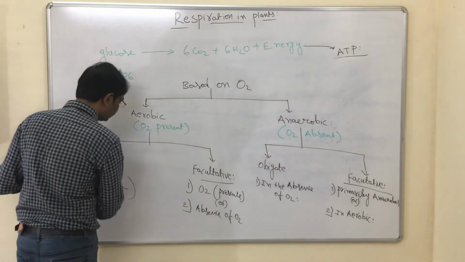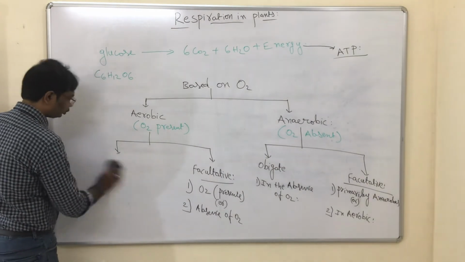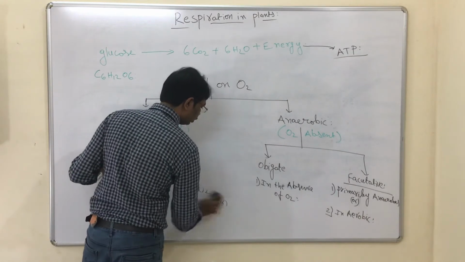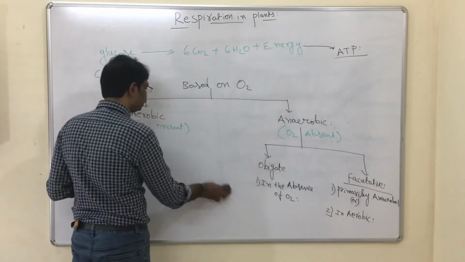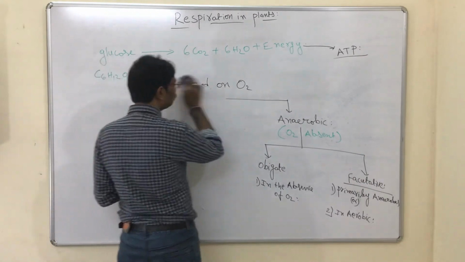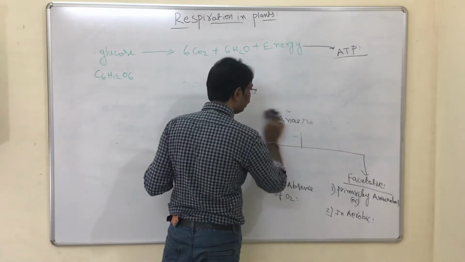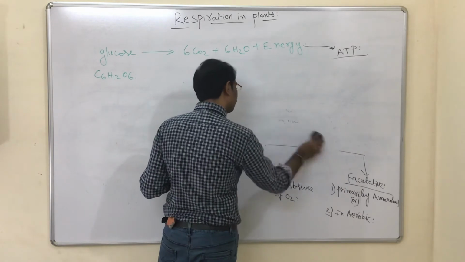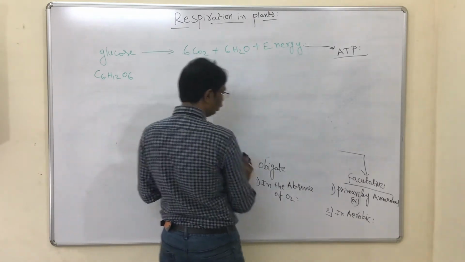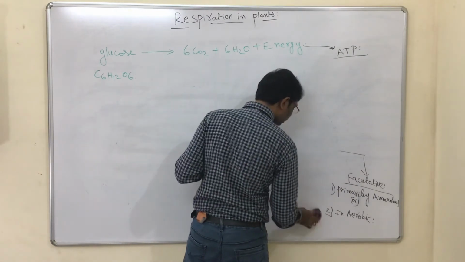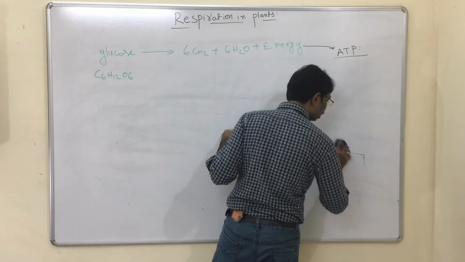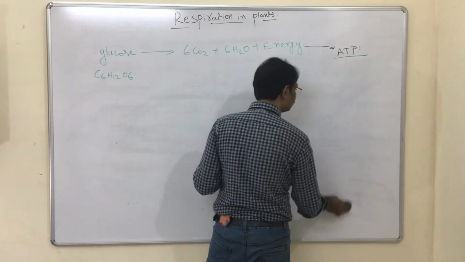Then we will discuss glycolysis. We already discussed the primary respiratory substrates for all organisms on earth, that is carbohydrate. Carbohydrate may be glucose, fructose or any other carbohydrate. Among carbohydrates, the most dominant respiratory substrate for all organisms is glucose.